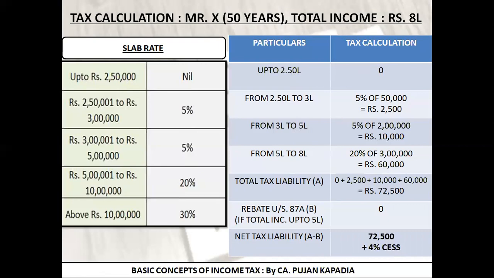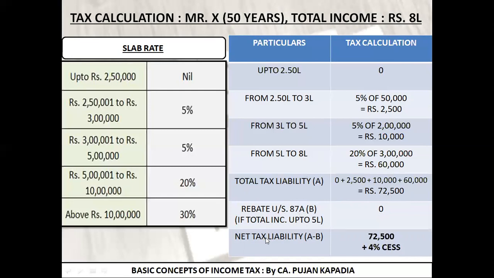By now, I hope you are totally clear how to calculate slab-wise tax on your particular income. In this case, my income was 8 lakh, so I have stopped over here, that is 5 lakh to 8 lakh. Fine. Now again, the same procedure. What is my total tax liability? I would add all the tax liability from all these slabs, which is coming to 72,500. Now question arises whether rebate is available. We had learned rebate is available only if my total income is up to 5 lakh. In this case, my total income is 8 lakhs, as a result of which no rebate is available. So I have written over here 0, no rebate.